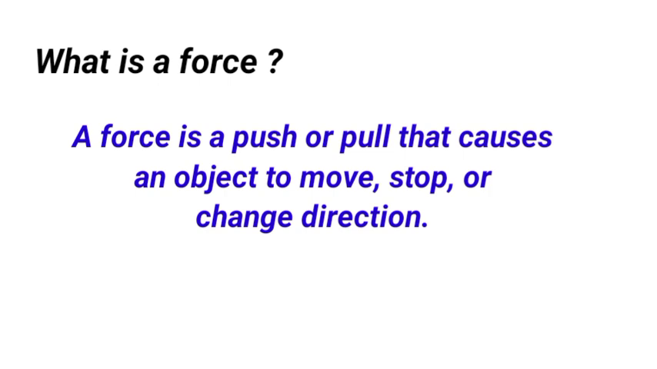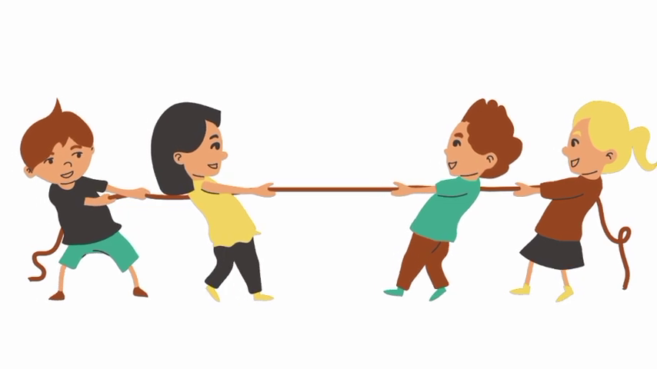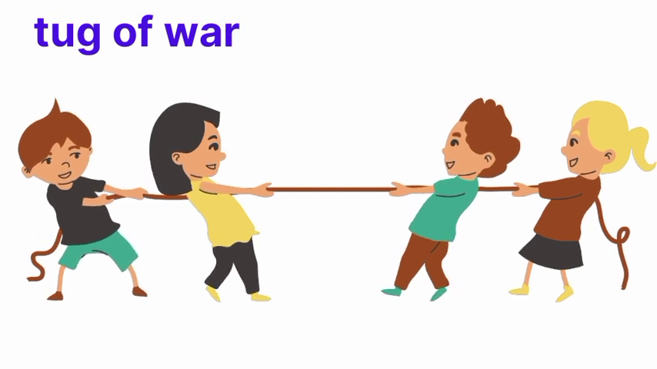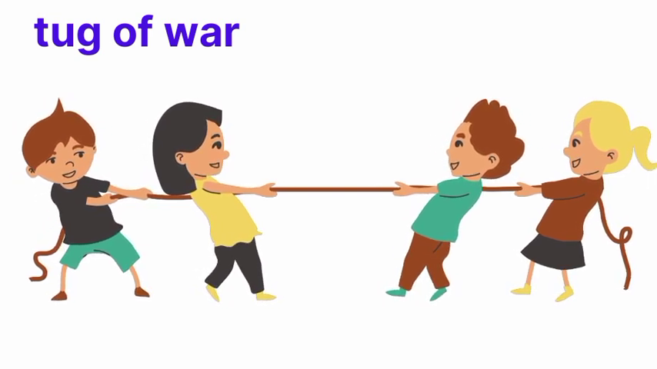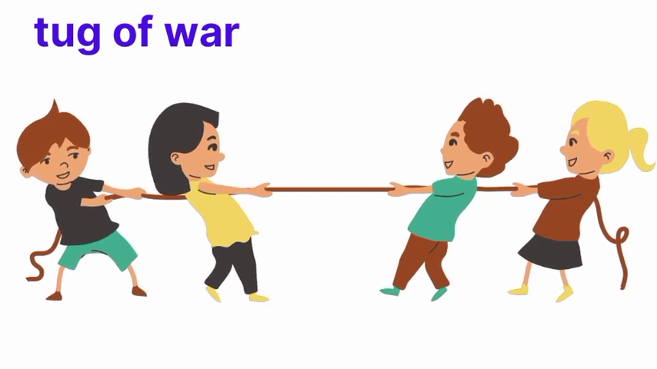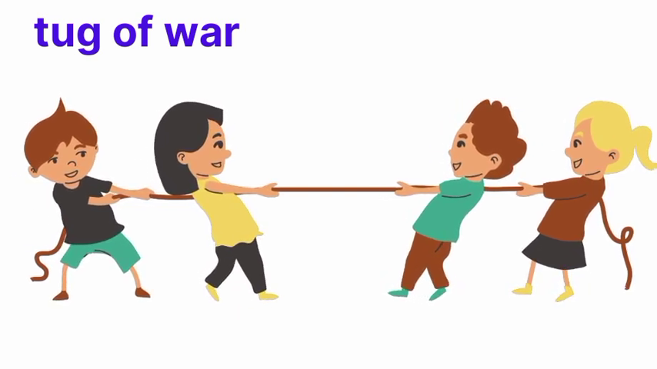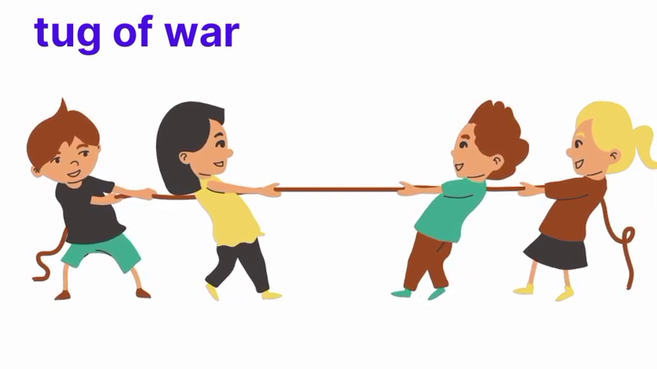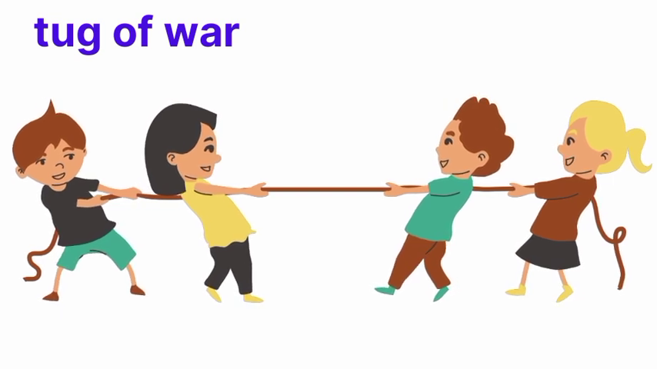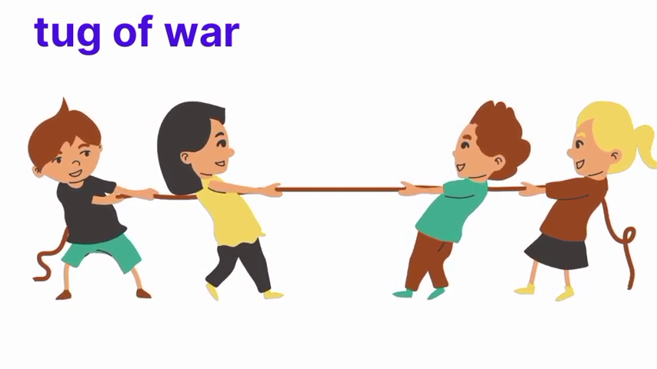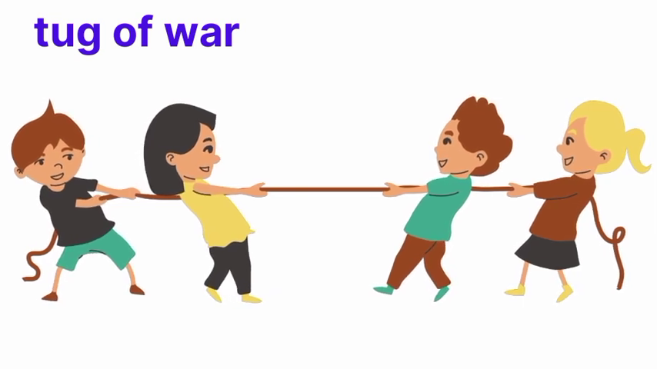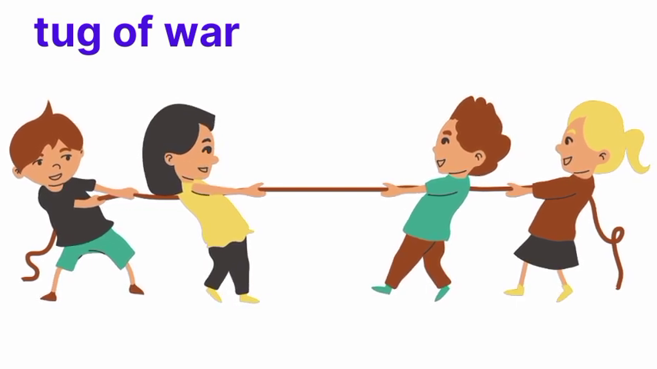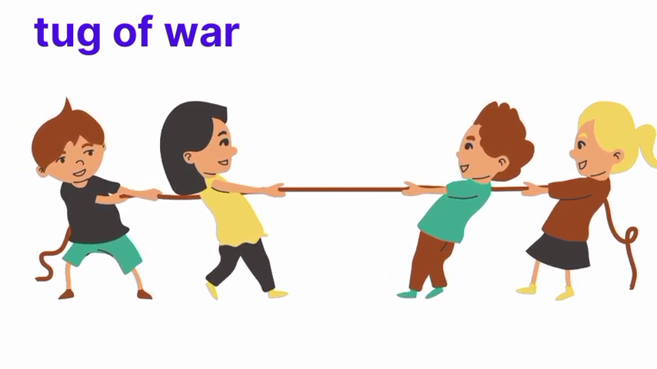Let's take an example. The image is a tug of war. Two teams against each other in a test of strength. Teams push on opposite ends of a rope with the goal being to bring the rope a certain distance in one direction. So the teams are playing, they are pulling and pushing the rope. The goal is to bring the rope in one direction. So here you can see force is a push and pull which causes the rope to change direction.